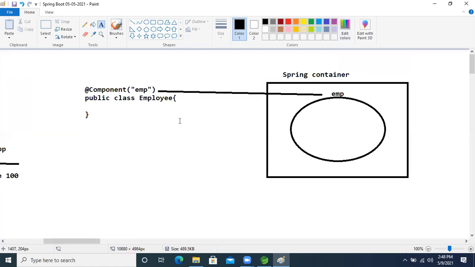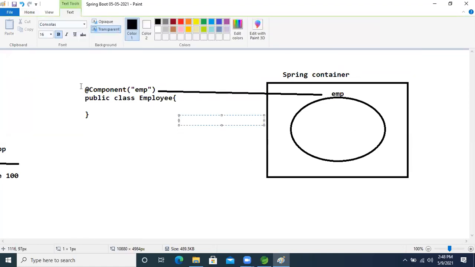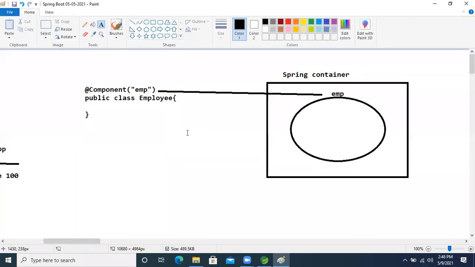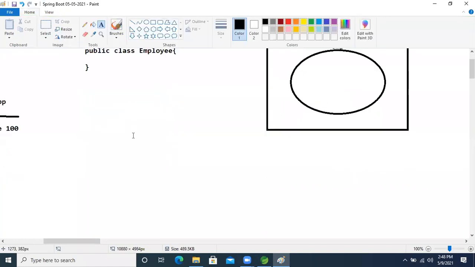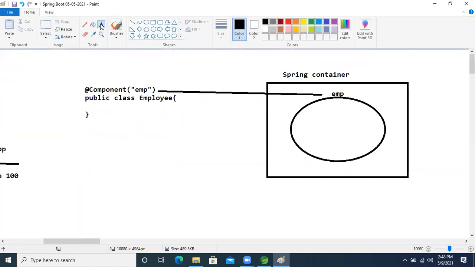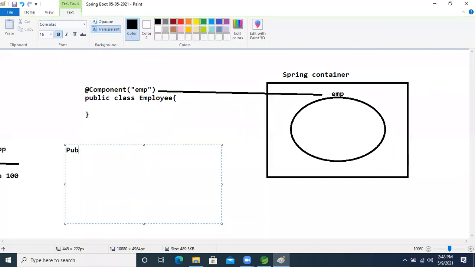So now, fine, guys, let's move on. At the rate Component Emp is there, right? So now, what will happen? What will we do now? I want to read, right? I just created the object. I created the employee object.